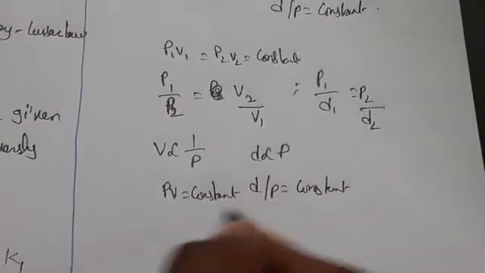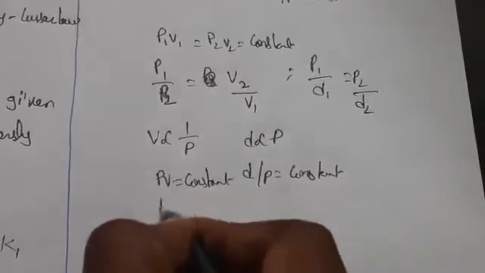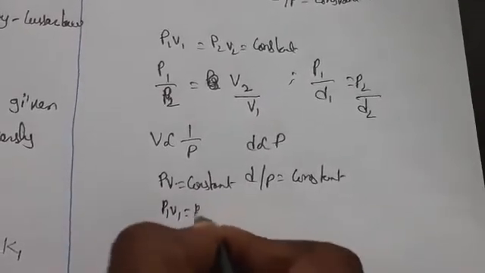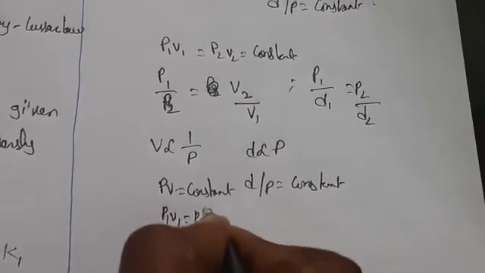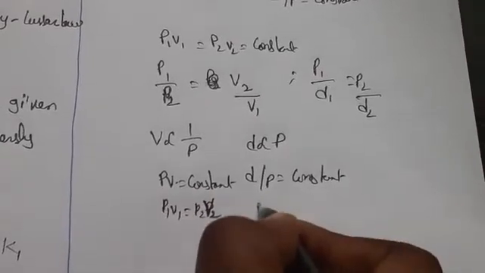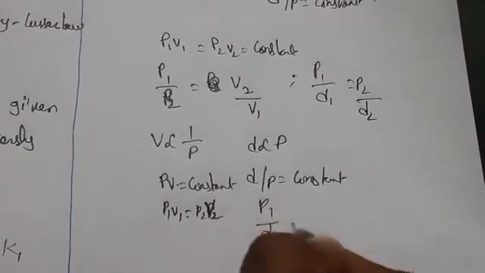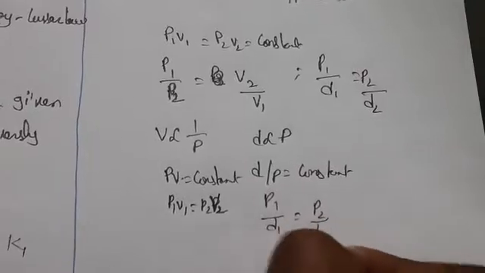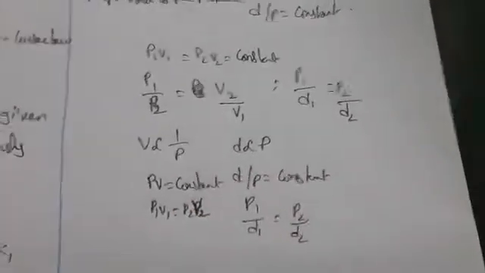So we get P1 V1 equals P2 V2, and P1 by D1 is equal to P2 by D2. This is about Boyle's law.